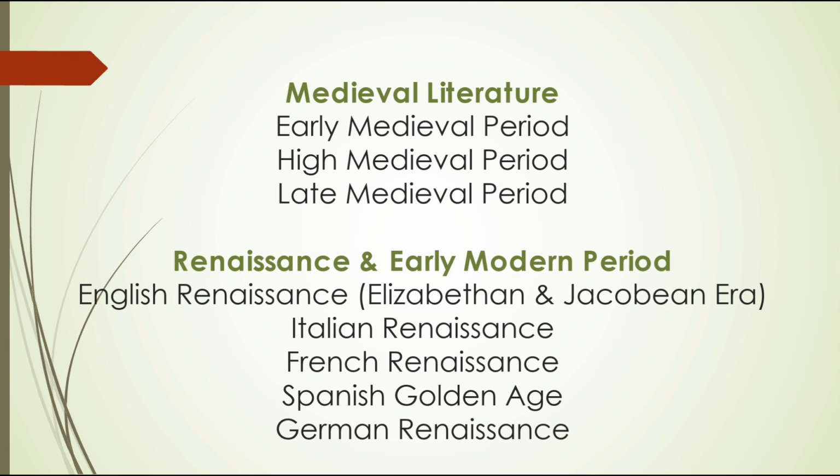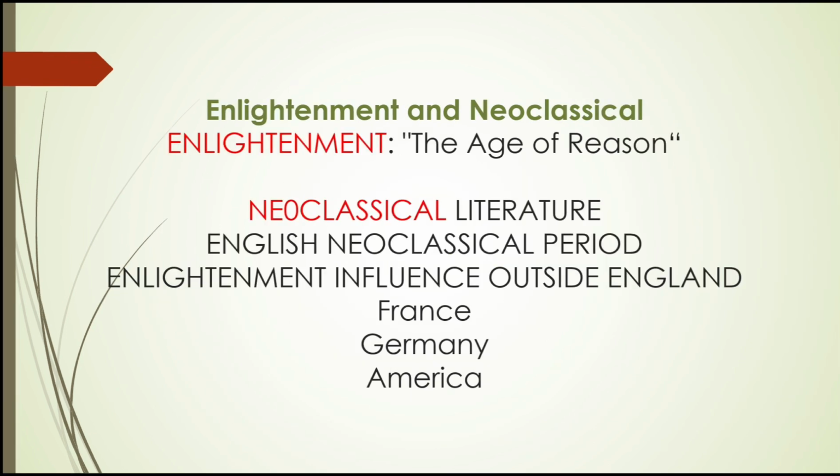Next, we have the French Renaissance. That's headed by Francois Rabelais, who wrote Gargantua and Pantagruel, a satirical novel about giants, with critiques of religion and education. Next, we have the Spanish Golden Age. That's Miguel de Cervantes. He wrote Don Quixote, often considered the first modern novel. Then we have the German Renaissance, which was headed by Martin Luther, who translated the Bible into German, making scriptures accessible.